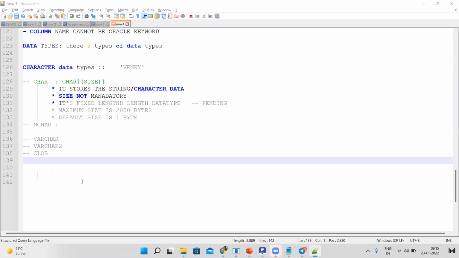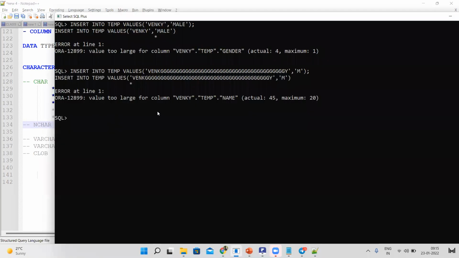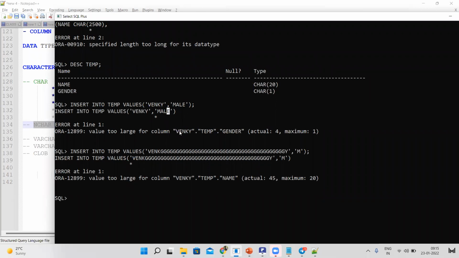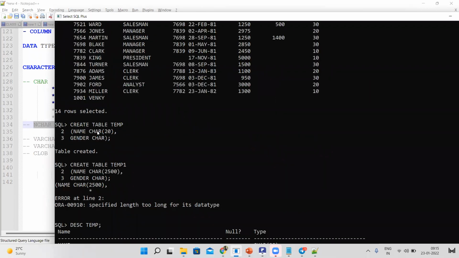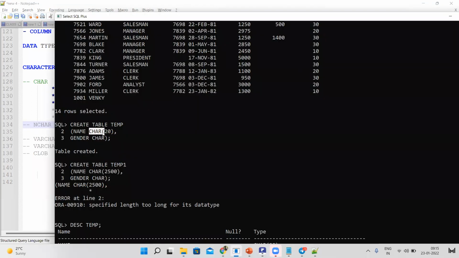Power gone. Okay. Next, nchar. Nchar is nothing but to insert multiple languages. By default, Oracle is designed to insert only the English language, right? If you want to insert or store data from other languages also, you can declare it as nchar. We never use it in real time. I just need to tell you what all the types are. So here we declared char, which means it will allow only English. If you declare nchar, it will allow other languages also.